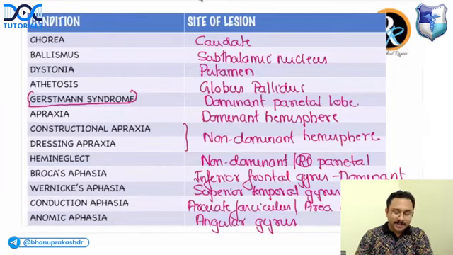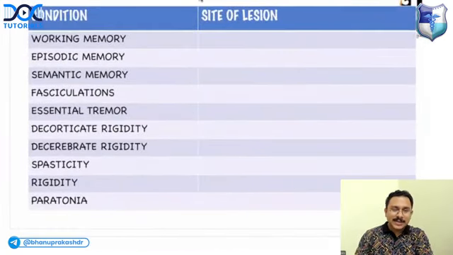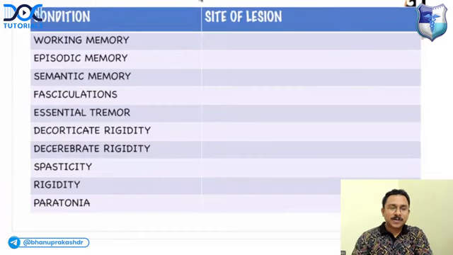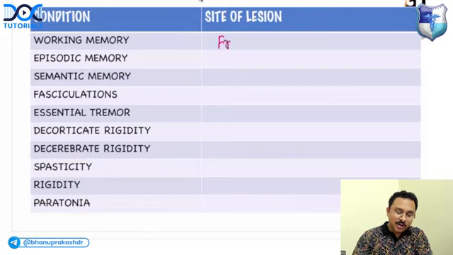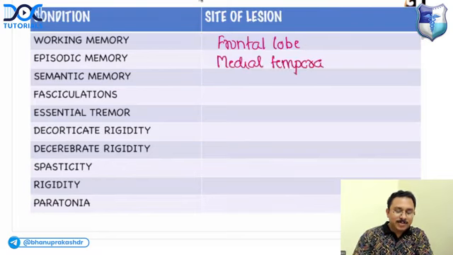Let's go to the next table. Working memory, site of lesion. Can you tell me what is the site of lesion of working memory? Working memory, site of lesion is frontal lobe. Episodic memory, site of lesion is medial temporal lobe. Medial temporal lobe. Can you tell me which circuit is important?